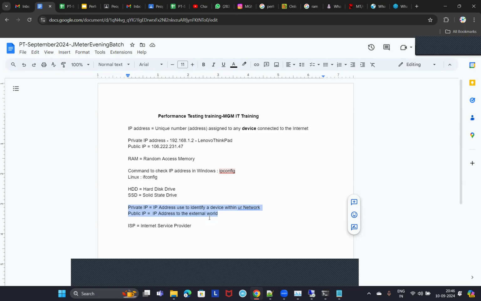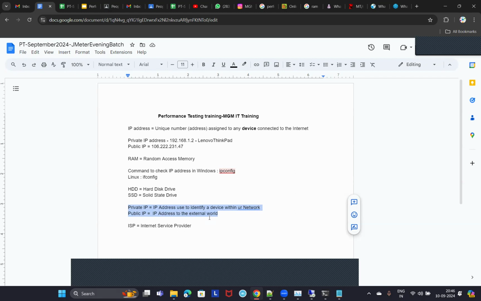Now, suppose any of your neighbors asks you where do you stay, for example in the parking area. What will you tell them? You'll say your particular flat number, something like flat number 201 or 101.